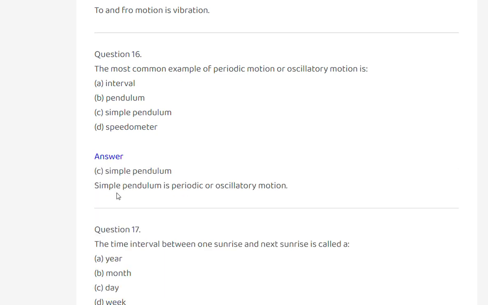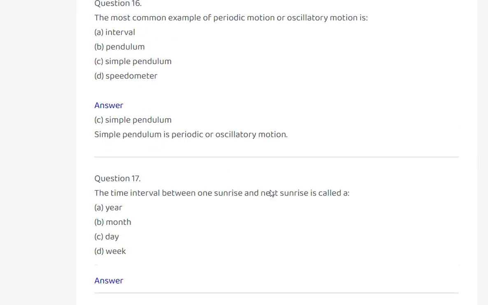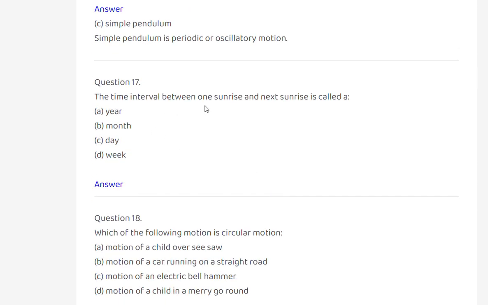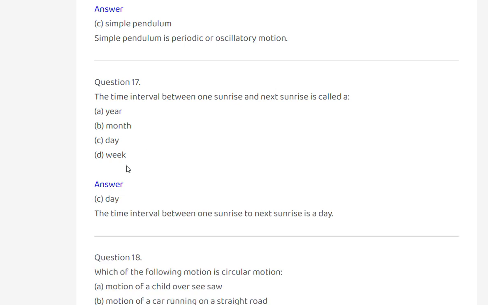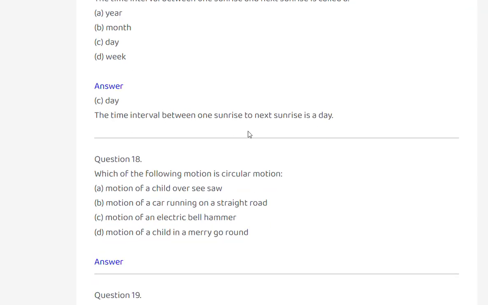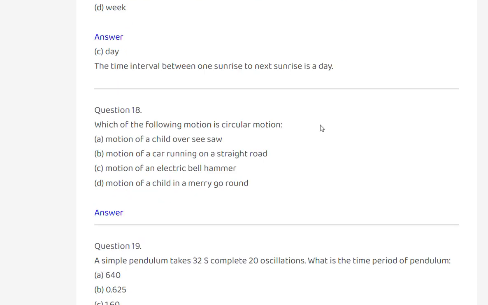Simple pendulum. A simple pendulum is periodic or oscillatory motion. The time interval between one sunrise and the next sunrise is called a year, month, day, or week? Day. The time interval between one sunrise and the next is a day.